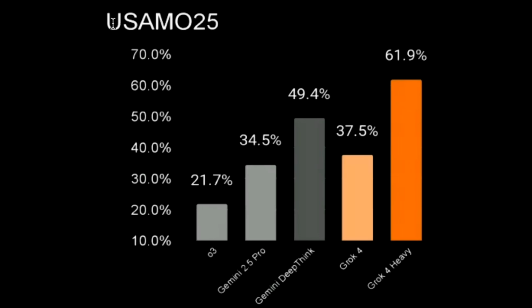Moving on to another benchmark, this is the USA Math Olympiad. So again, a math benchmark. Again you can see OpenAI O3 scores 21.7%, Gemini 2.5 Pro scores 34.5%, Gemini DeepThink, which is yet to be released, scores 49.4%. This was mentioned in the blog post that they released, so that is the reason it is present here. And Grok 4 is slightly behind with 37.5%.